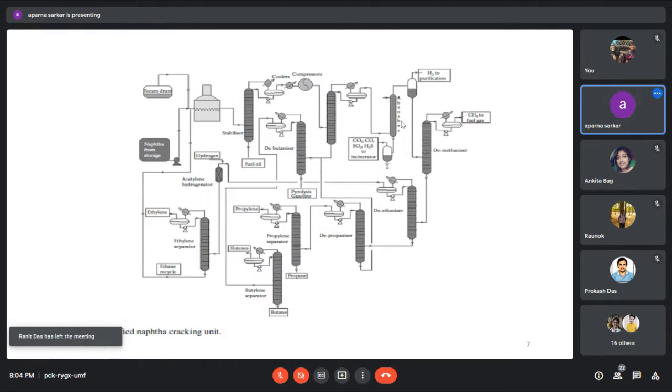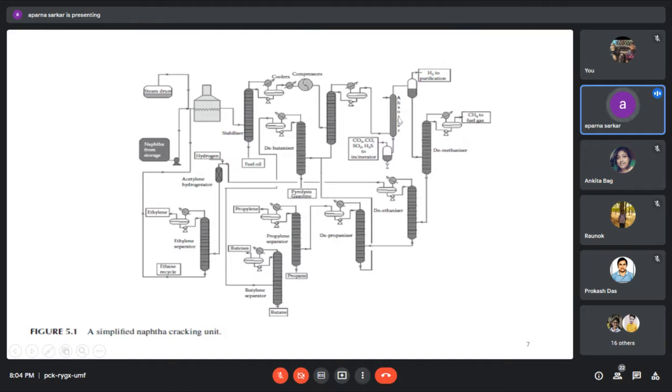diethanolamine, so DEA. This can be used in this absorber column as an absorbent, so that we can separate mainly the hydrogen sulfide part. So here we can see that from the absorber as a bottom product, we are going to separate this carbon dioxide, carbon monoxide, and sulfur. They may be present in different forms, like mercaptan, hydrogen sulfide, sulfur dioxide. So we just separate the sulfur part.